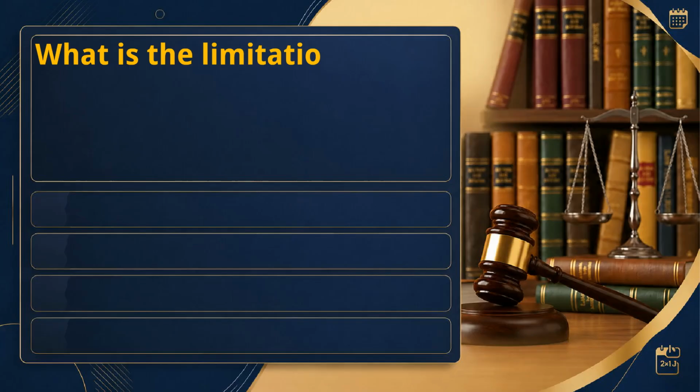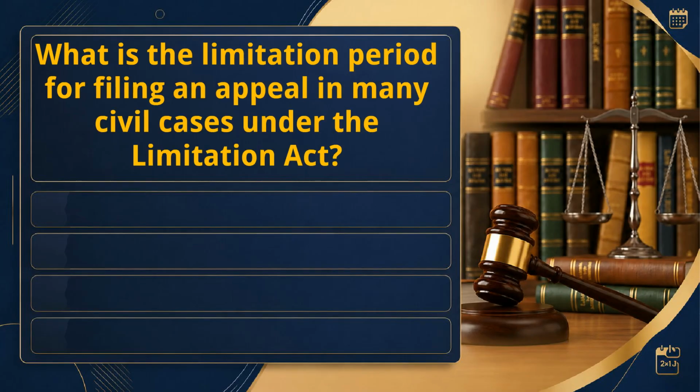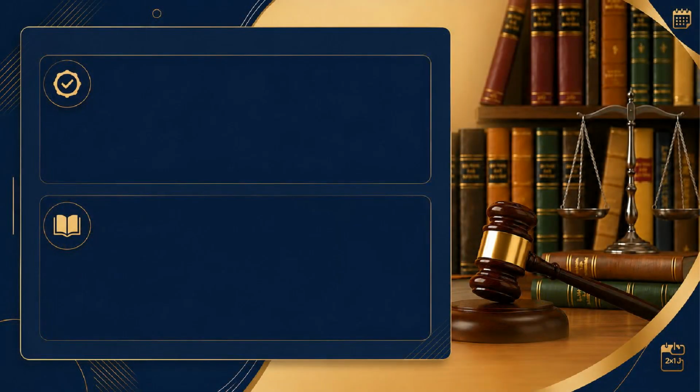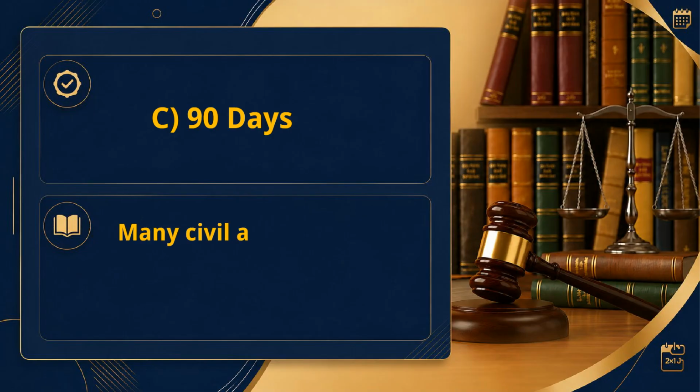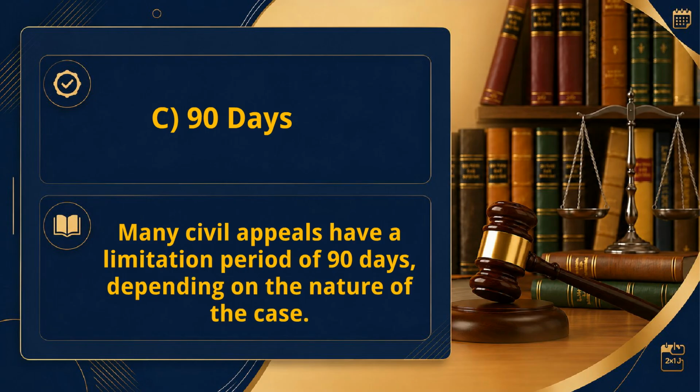What is the limitation period for filing an appeal in many civil cases under the Limitation Act? A. 15 days. B. 30 days. C. 90 days. D. 120 days. Right answer: C. 90 days. Many civil appeals have a limitation period of 90 days, depending on the nature of the case.